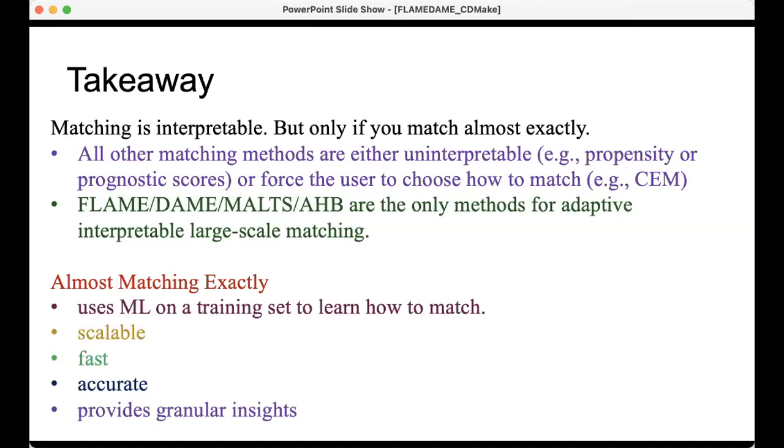I hope your main takeaway from this talk is that matching methods are extremely powerful, not just because they're nonparametric, but also because they're interpretable. And while most matching methods don't handle large covariate spaces and don't aim to match almost exactly, our framework, Almost Matching Exactly, does exactly that. And it leverages machine learning and database tools so that it's scalable, fast, and accurate. But most importantly, it provides this toolkit for granular insights into the data that we study and allows us to get a much better feel for when causal claims can be made.